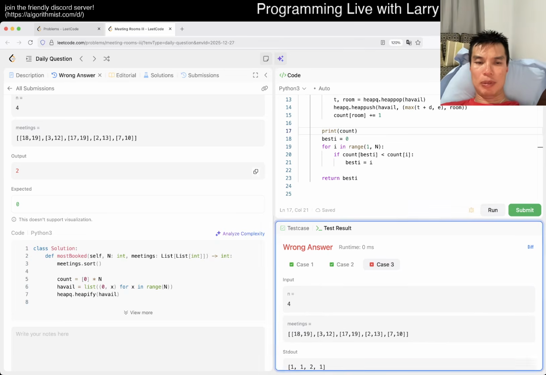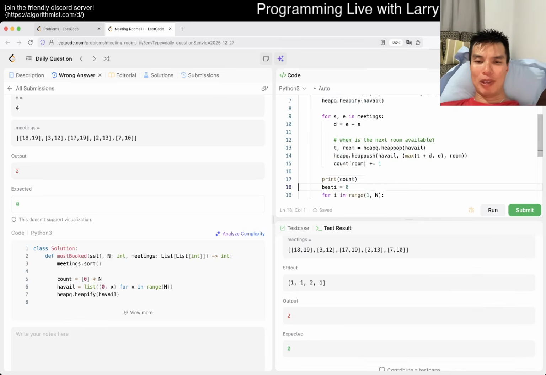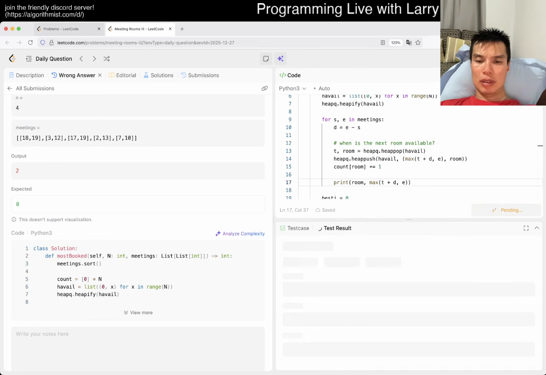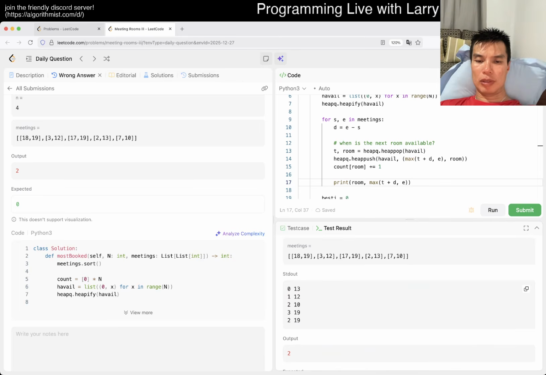So I think that is room 2, but it should be room 0. That sounds okay. I didn't really worry about this part, so I don't know why I did it that way. Okay, so room 0 gets 13, room 1 gets 12, room 2 gets 10, right? I guess that sounds right. Okay.